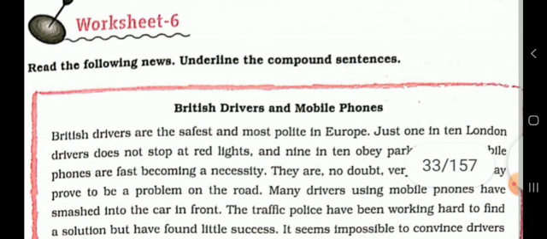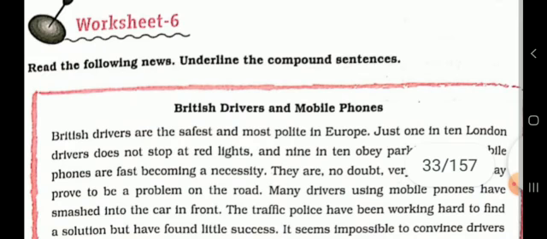Look, British drivers are the safest and most polite in Europe. It's a compound sentence joined by the conjunction and. In the second line, just 1 in 10 London drivers doesn't stop at red lights and 9 in 10 obey parking laws. It's again a compound sentence, so underline this also.